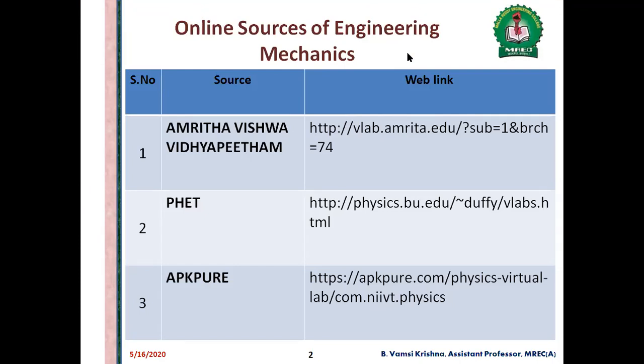Now we all know that engineering mechanics is a branch of physics, right? It is derived from physics. So physics knowledge is always very important to understand the mechanics of materials. This PhET, developed by Colorado University, gives a lot of information about forces, stresses, strains, friction, and all. And the other one is APK Float, which is also a physics virtual lab. I'm trying to show you all these three on my screen.